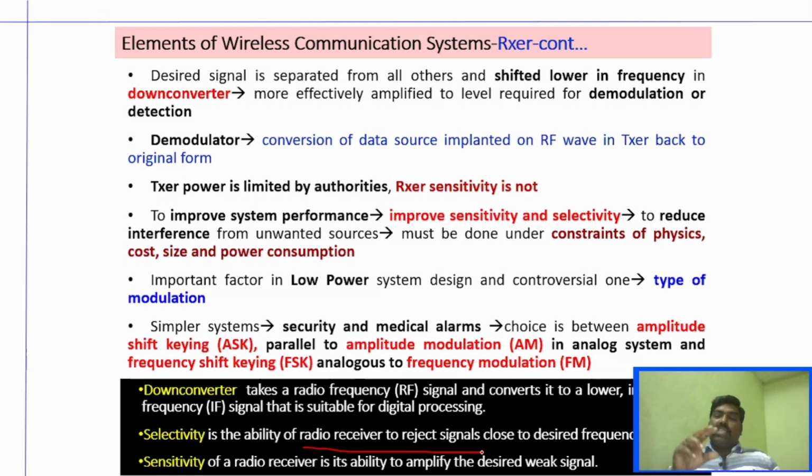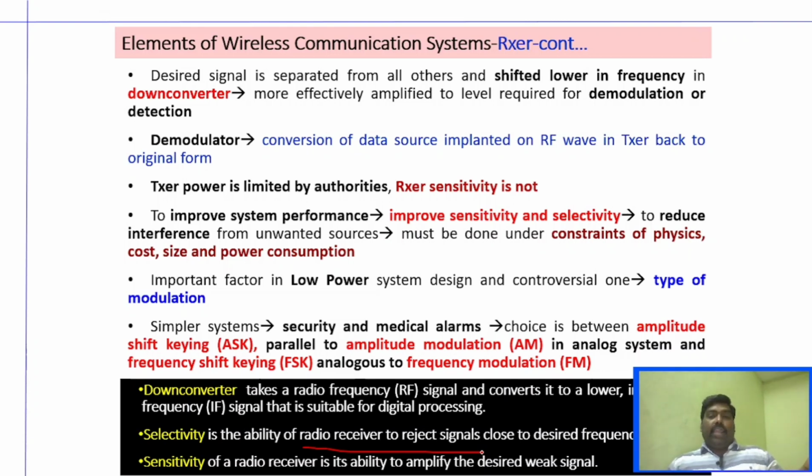We can also say it is the ability to select the correct signal; that is called selectivity. Sensitivity is the ability of the receiver to amplify the desired weak signal. And we can use any type of modulation technique: amplitude modulation, frequency modulation, or digital modulation.